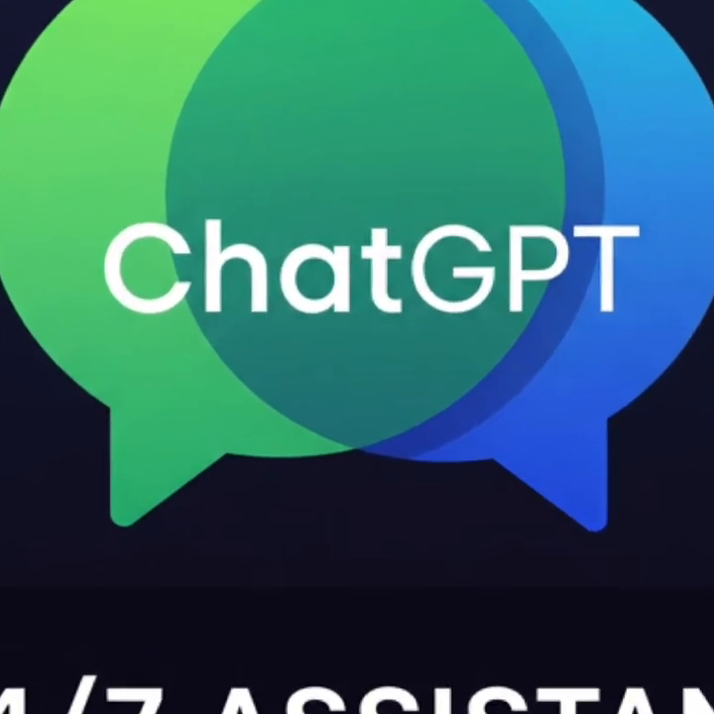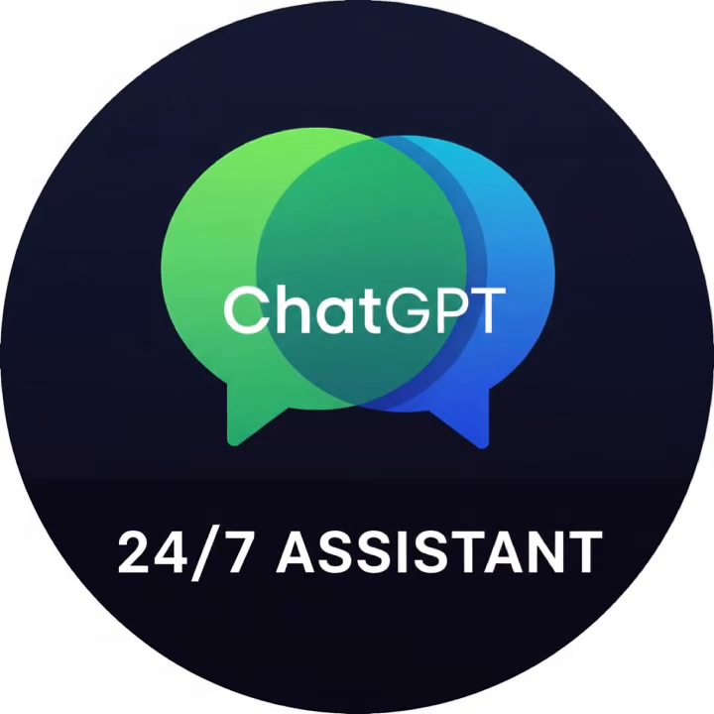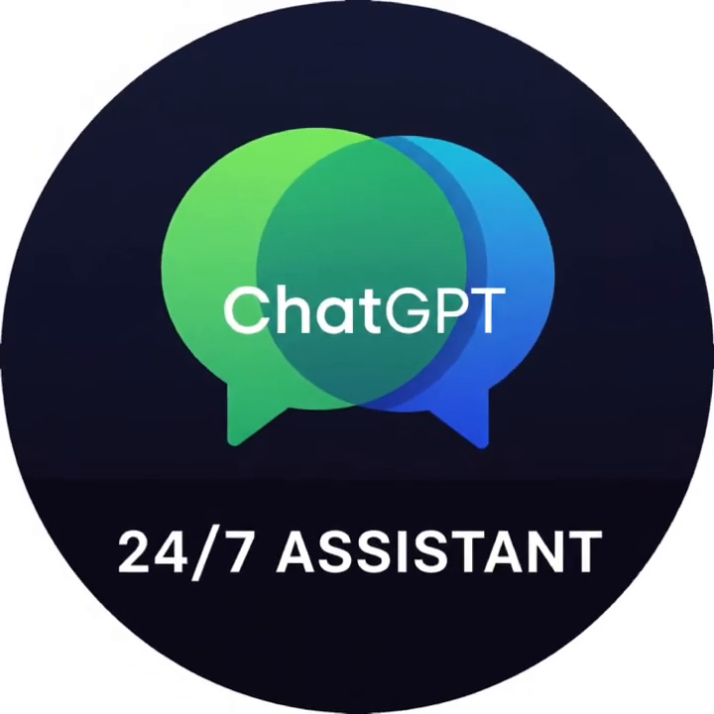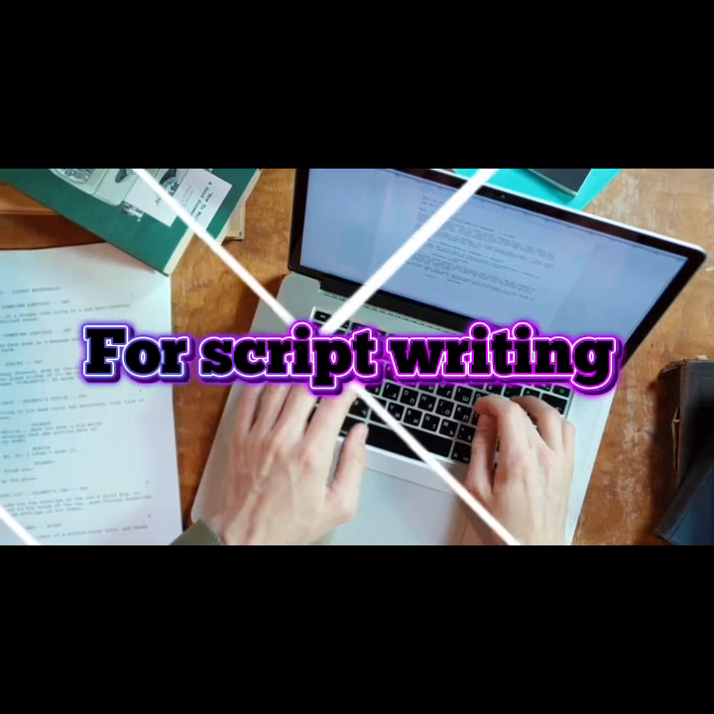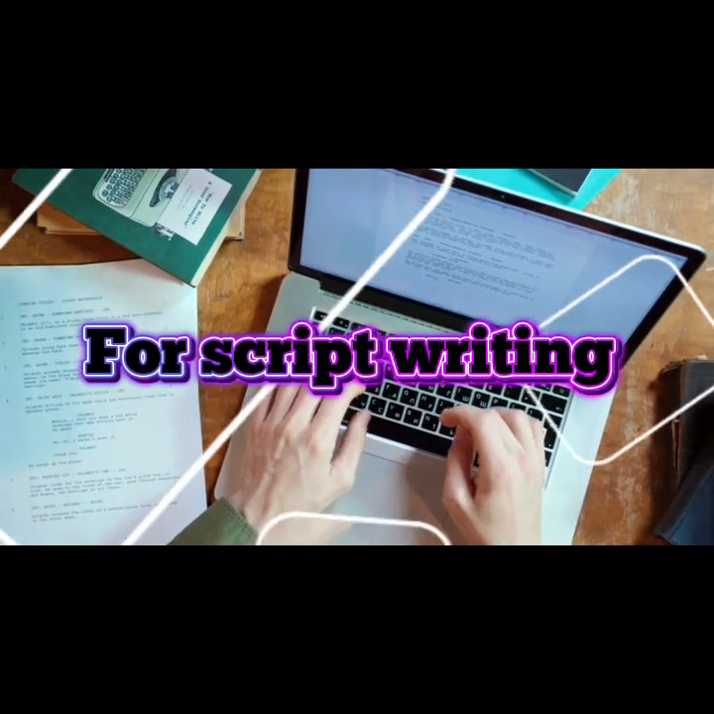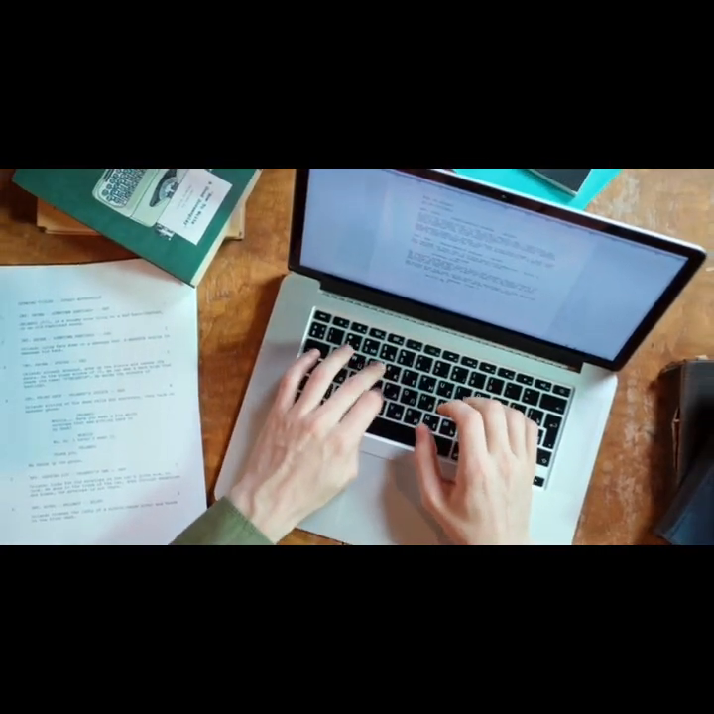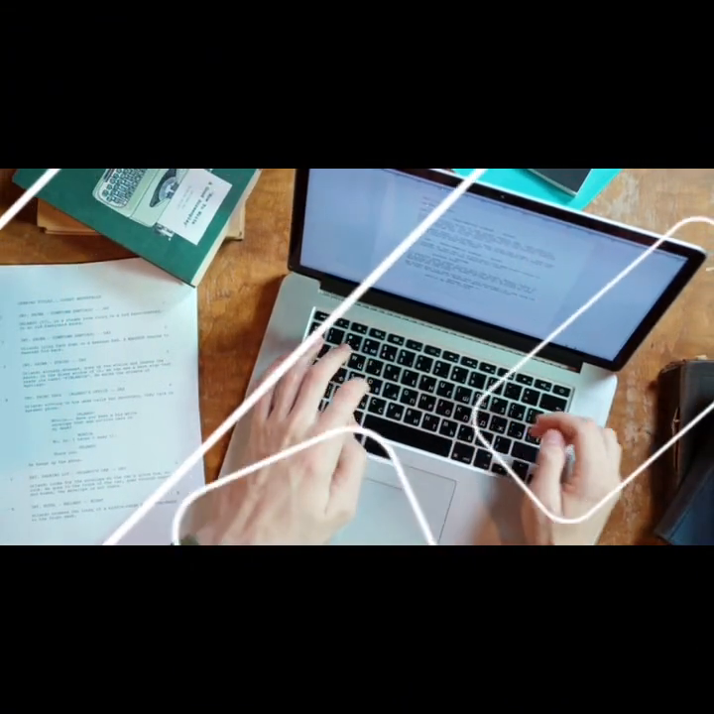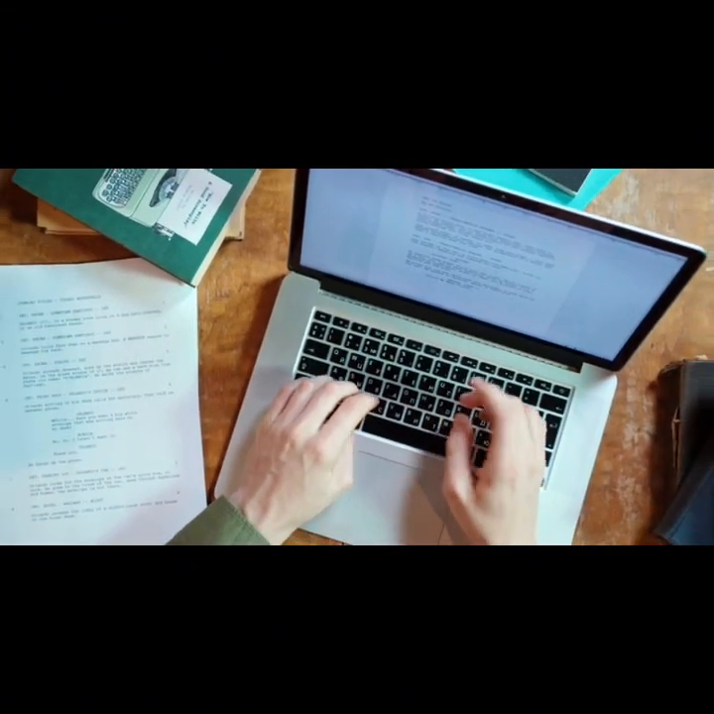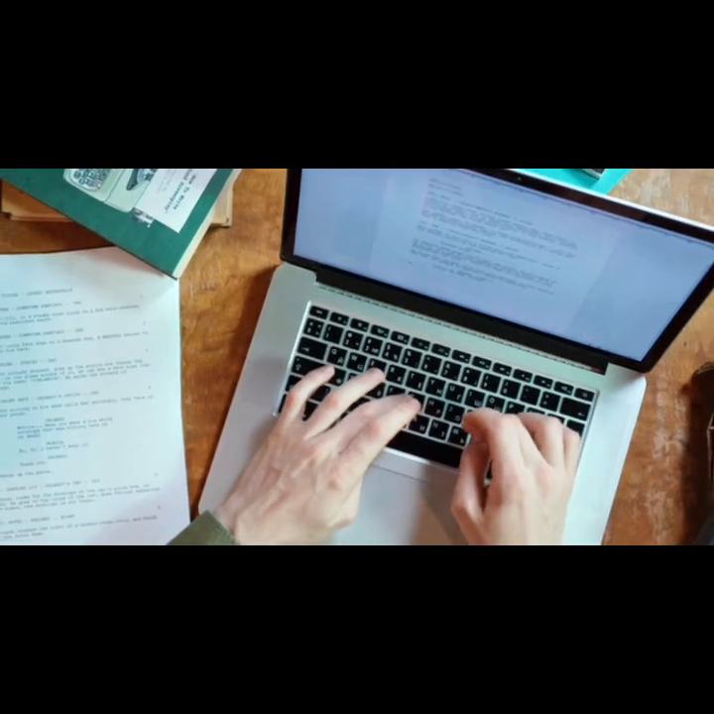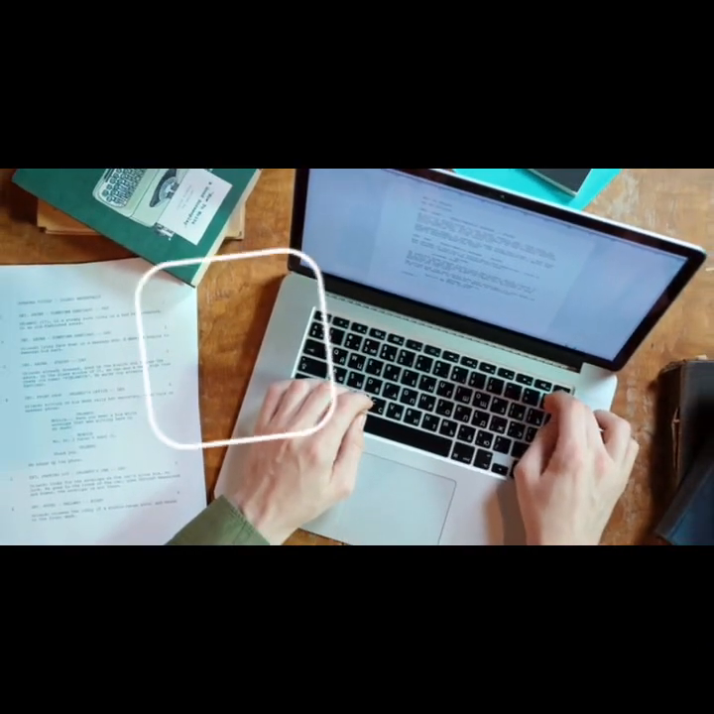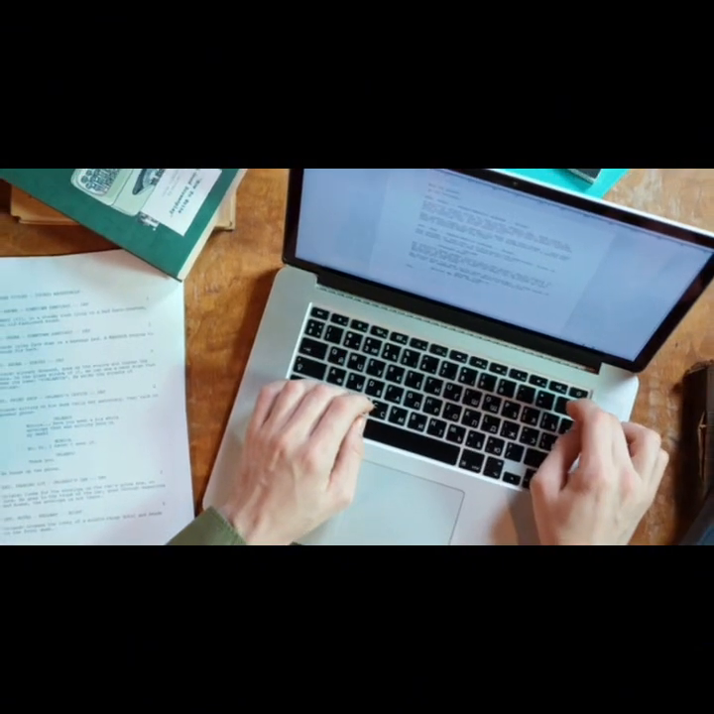You can use ChatGPT as your 24/7 assistant for your online business. Yes, you can. For your script writing, instead of typing and thinking, oh, how do I generate script for this? How do I generate script for this content? All you can do is go to ChatGPT. I'm going to be sharing a secret with you at the end of this video, so be sure to watch to the end.